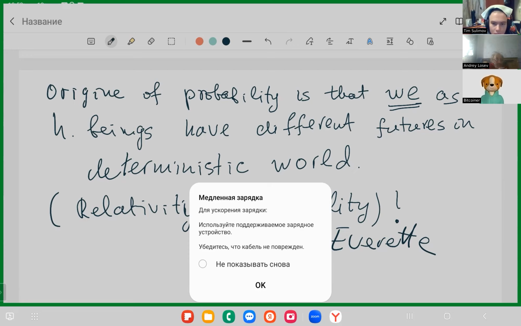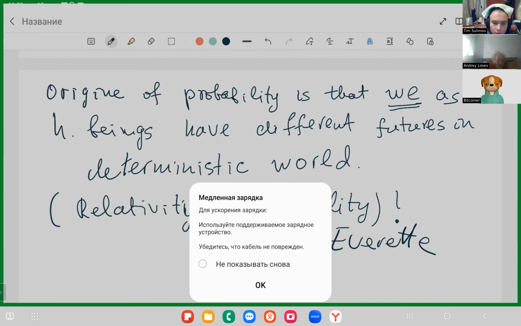But in a way, if we consider human beings just as a very elaborate collection of atoms, then I don't see the difference between human beings and the world. The difference is that human beings have memory,